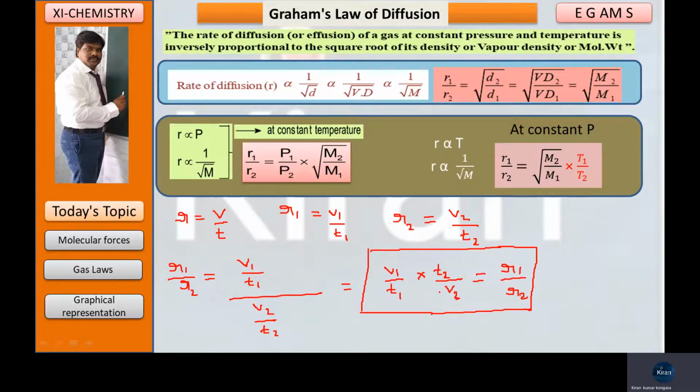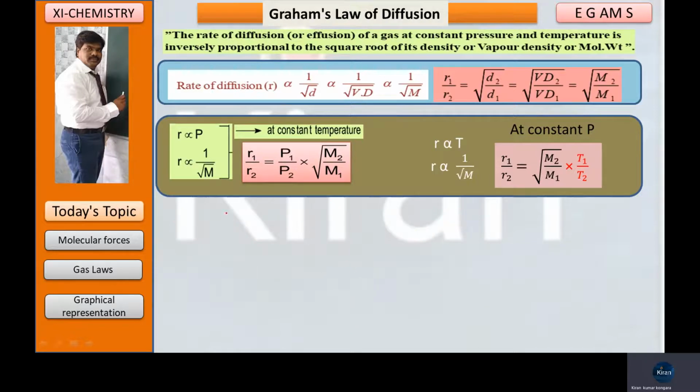So this is based upon the definition. Once again I am writing, based upon the definition, R is equal to V by T. In case of two gases, R1 by R2 is equal to V1 by T1 into T2 by V2.